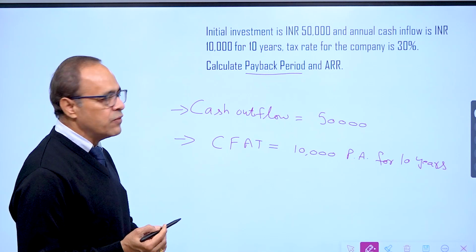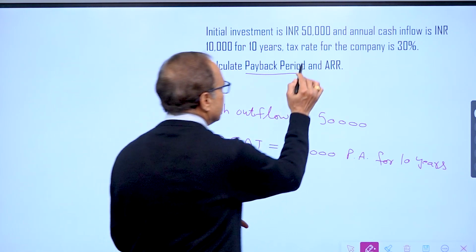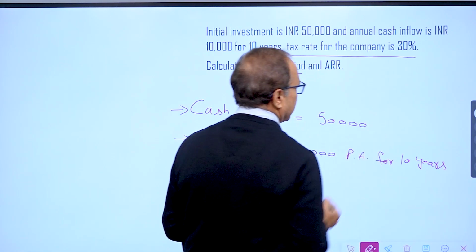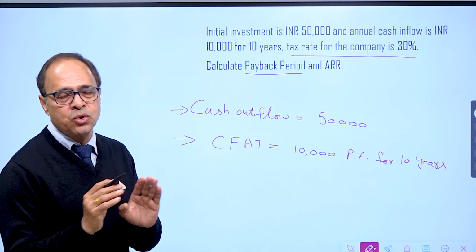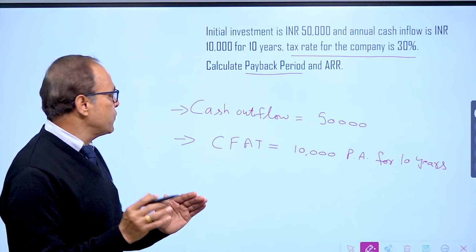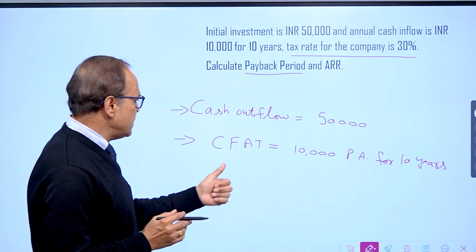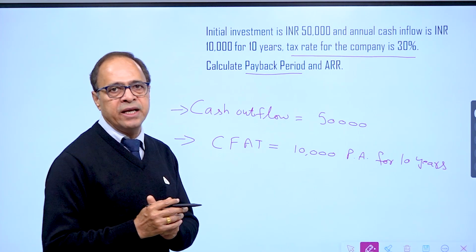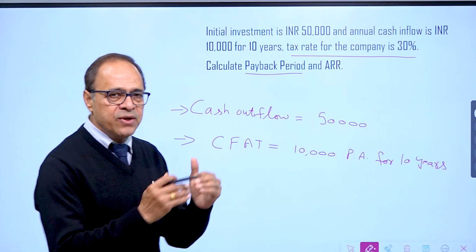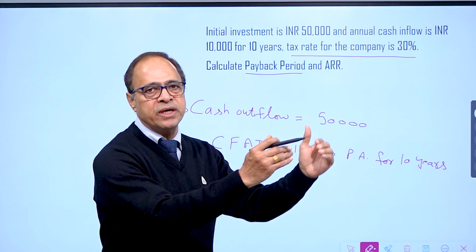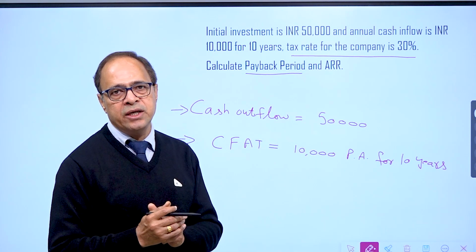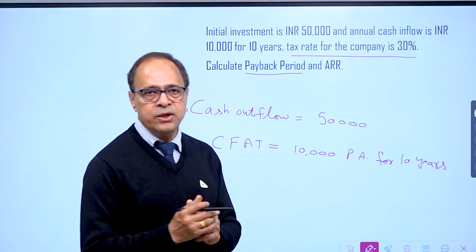So 10 years is the life of the project. We are also given tax rate, but right now this tax rate has no meaning because we are given straightforward cash outflow and cash inflow. As you can see, cash inflow is like an annuity. That means every year we are getting 10,000 for 10 years. So it becomes a regular annuity.